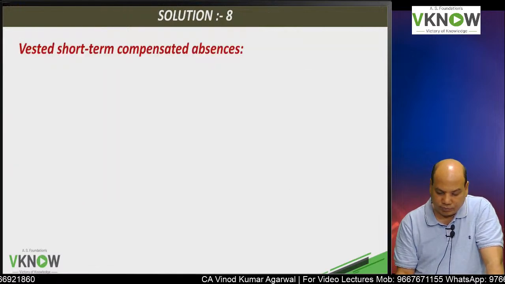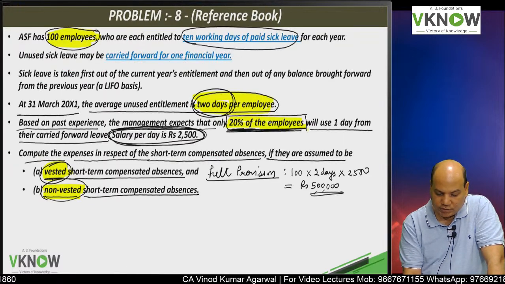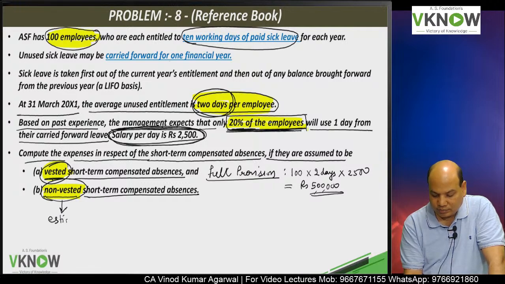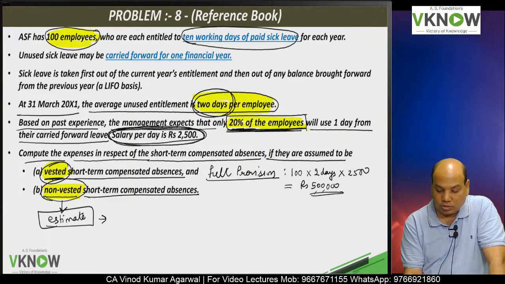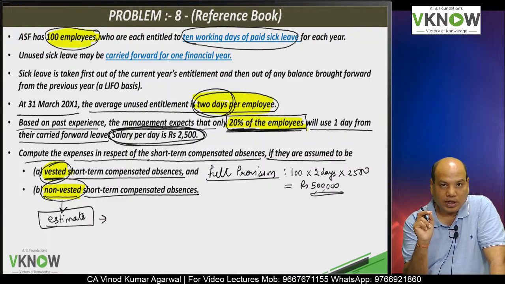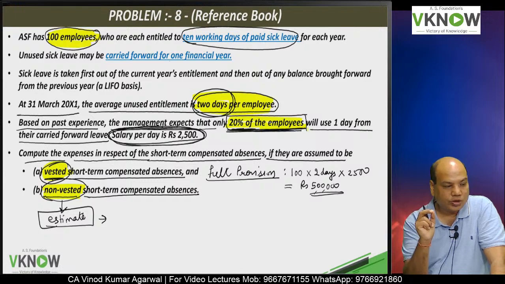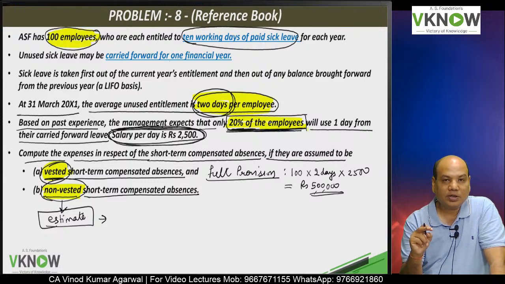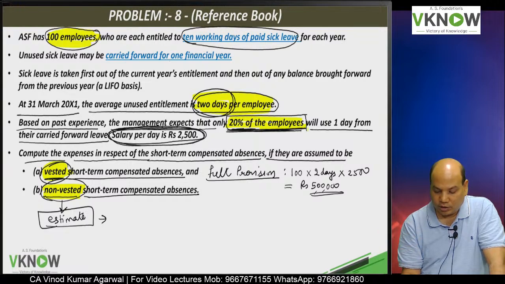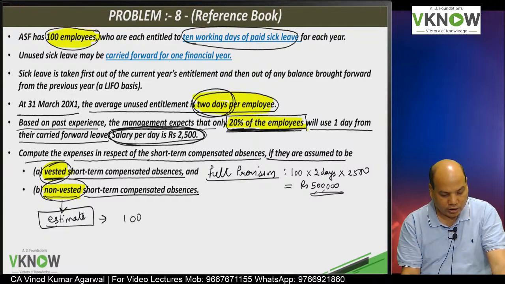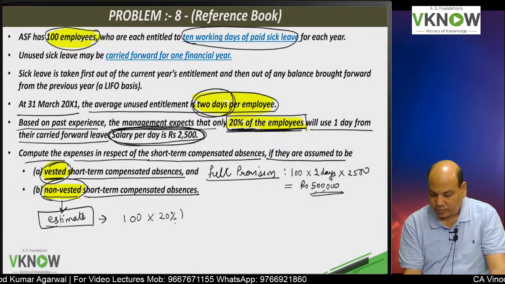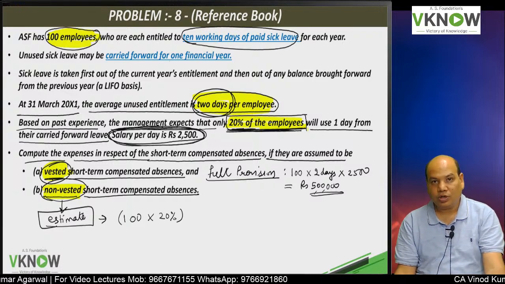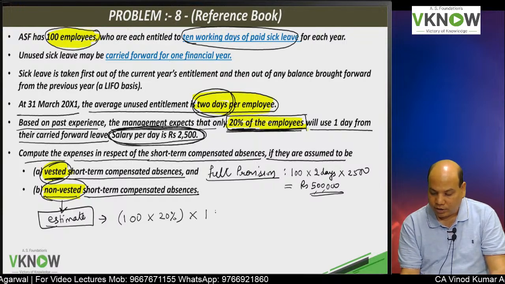Next part, second part, non-vesting. Non-vesting means you have to estimate. Estimation is required. That is, only calculate provision for those employees who are expected to utilize the carry forward leave. So out of 100 employees, only 20% we are going to utilize, and how many days? Only 1 day.